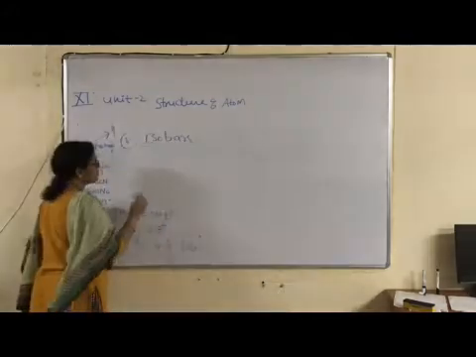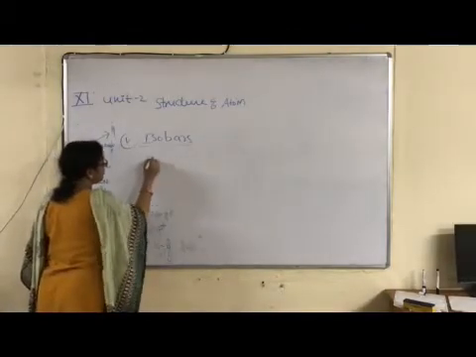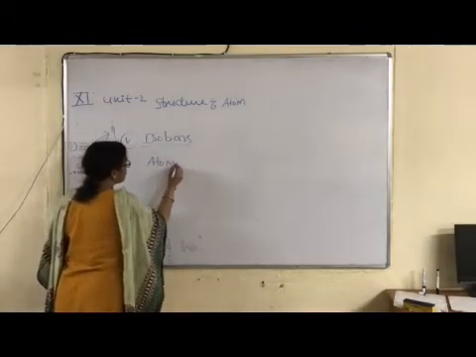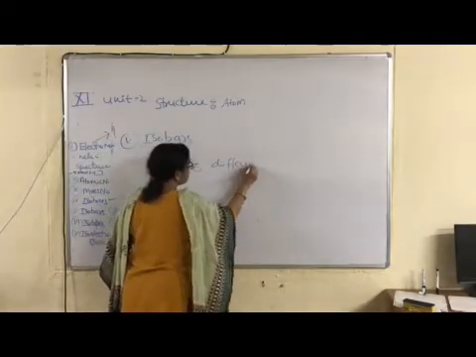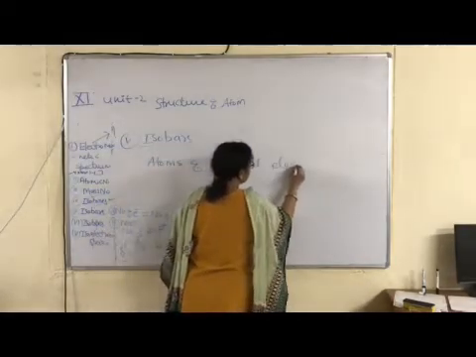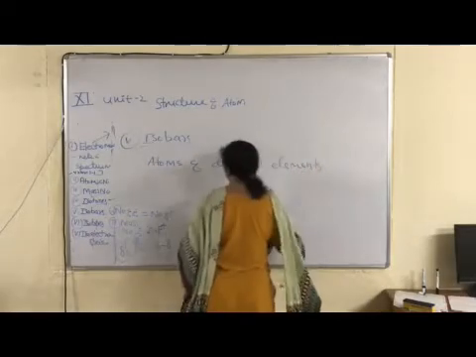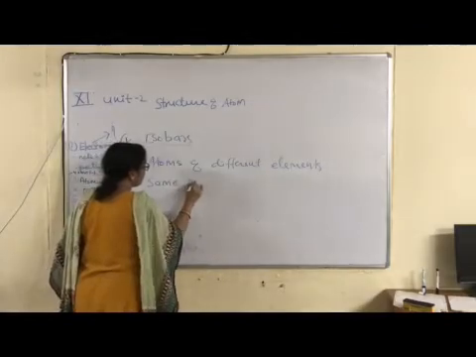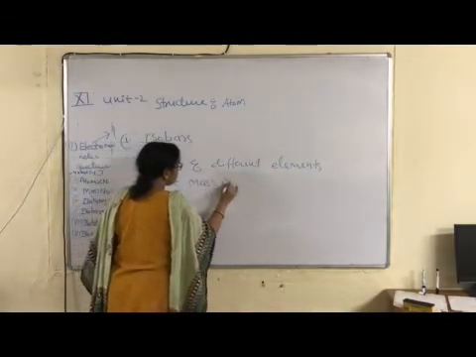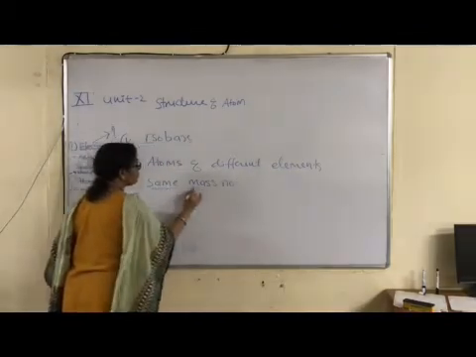Right? Iso means same. Right? I am writing here only keywords. Atoms of different elements. Okay children? Having the same mass number.